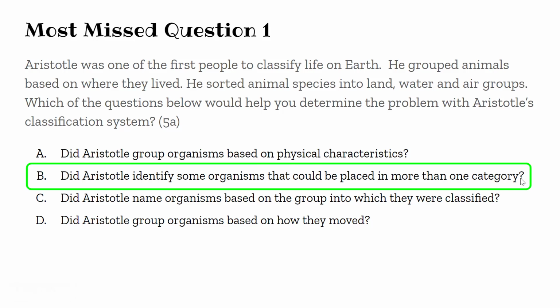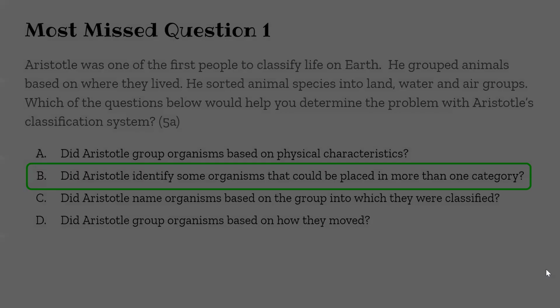Okay, so it is more than one category because he sorted them into 3 categories, right? So what if there were organisms who belong to more than one category, like, say, for example, the penguins or the bats or the amphibians, right? Like the frog, which lives on land as well as in water. So what about them? So this would be the right answer.